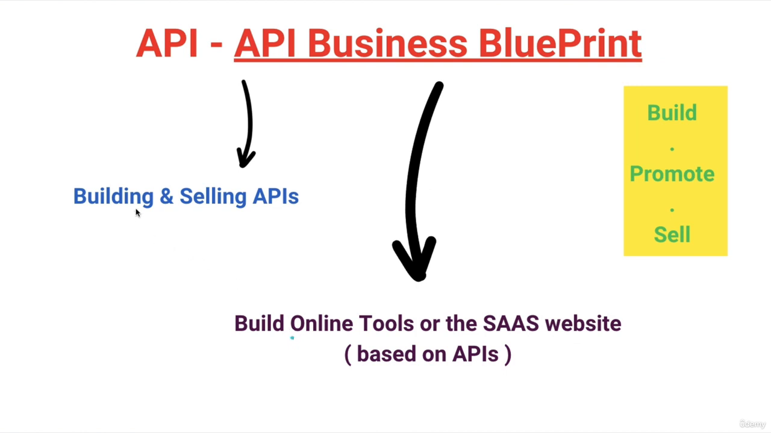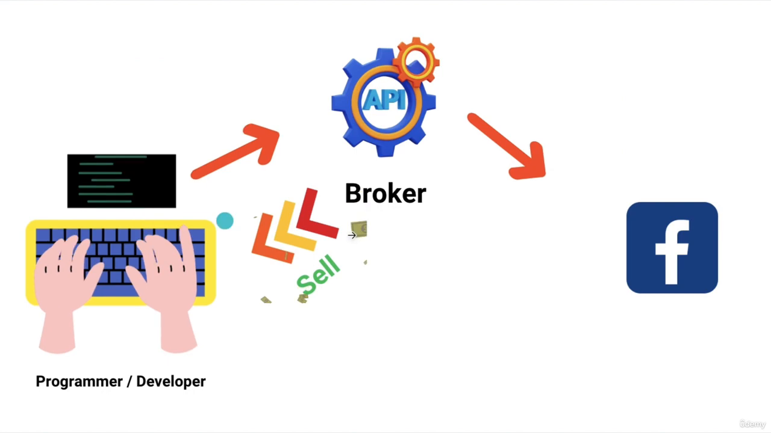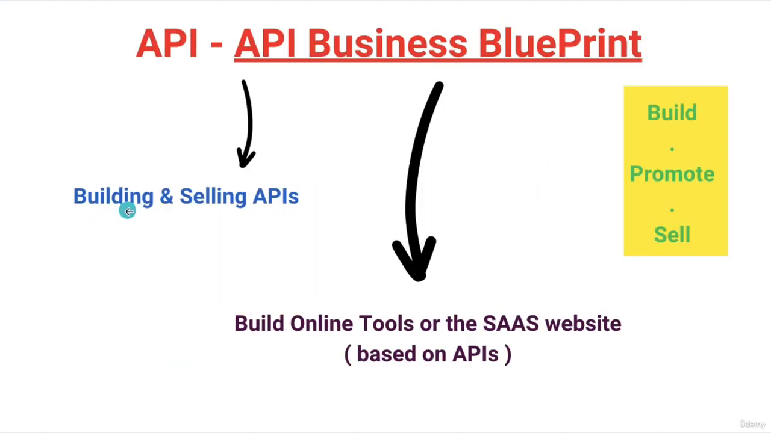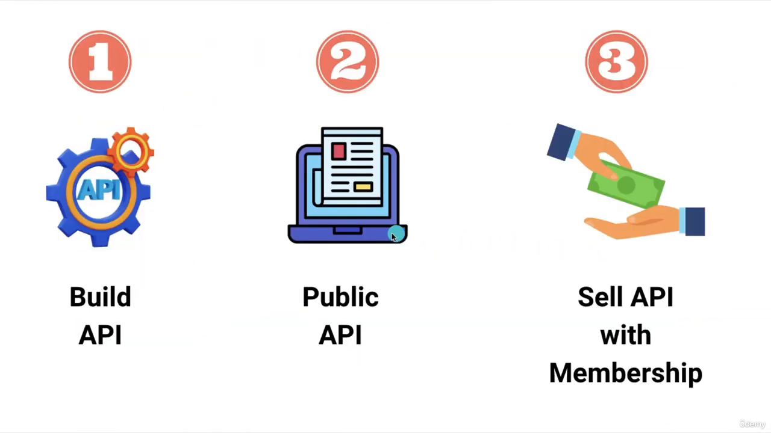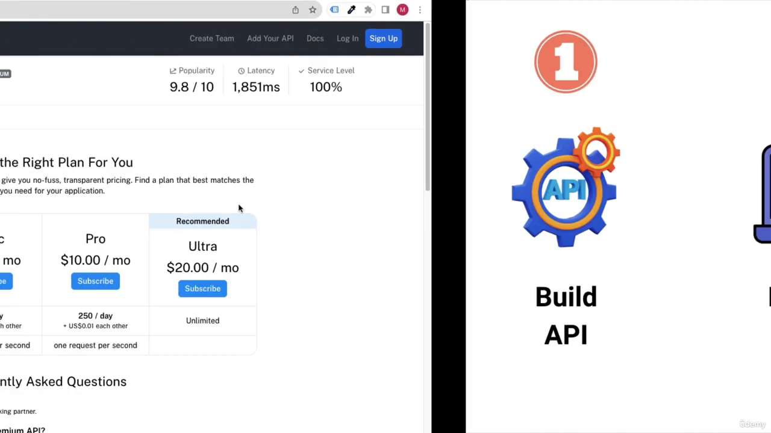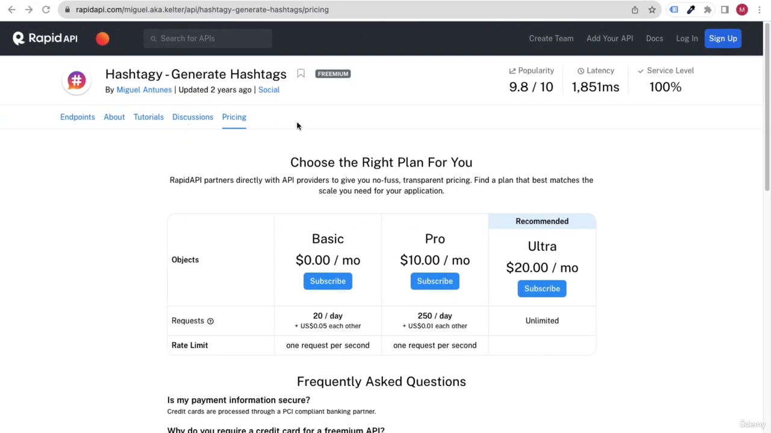We will go with the first method, that is, we will teach you how you can build one API, how you can sell it on a marketplace like Rapid API, how you can promote it, and how you can sell the API with membership. Everything will be taught to you from scratch, step by step. Just watch the complete lecture from start to end, and do not miss anything.